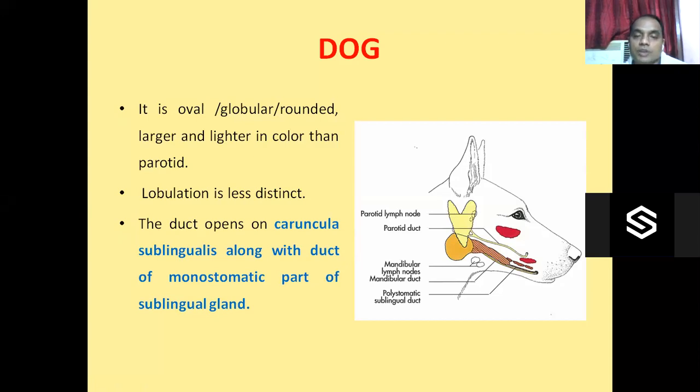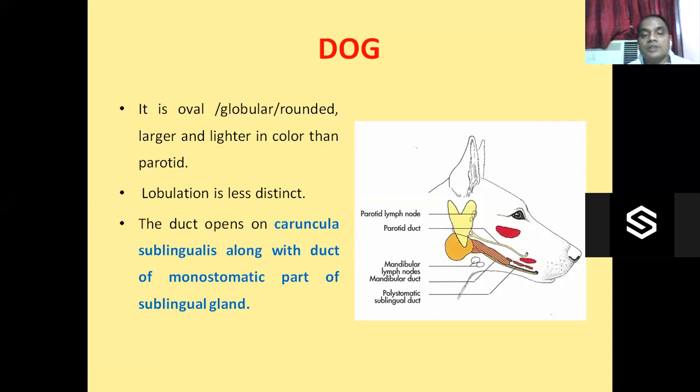What about the duct? The duct opens on the caruncula sublingualis. You see, here is the duct of the mandibular salivary gland. Its duct is going like this. It arises from the anterior border, and it goes and opens into the caruncula sublingualis along with the duct of the monostomatic part of the sublingual salivary gland.